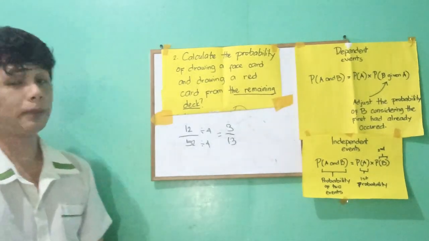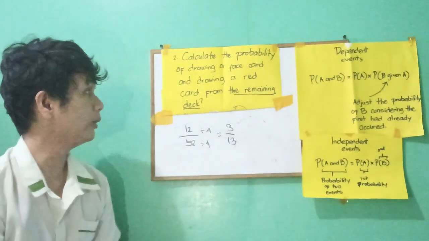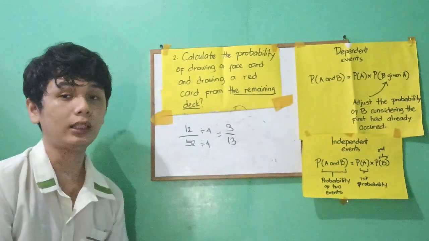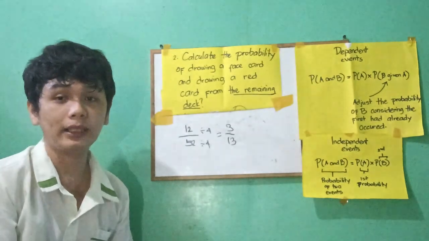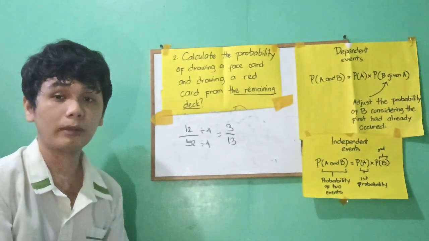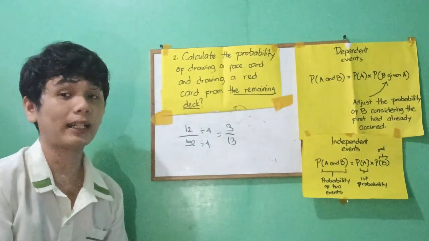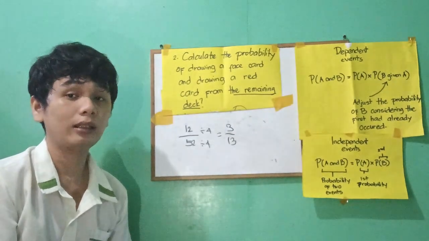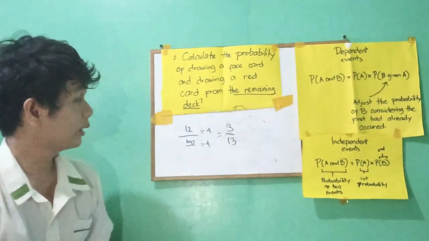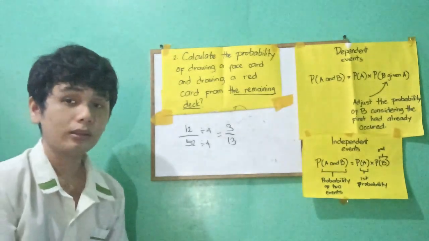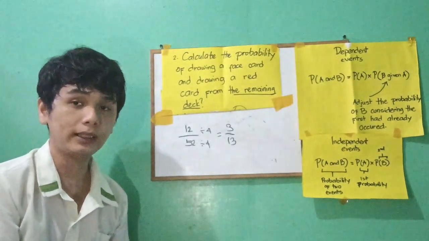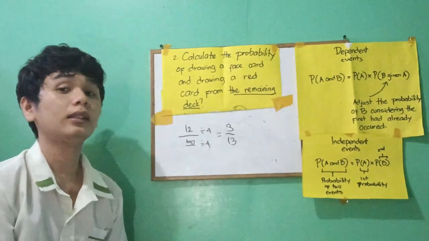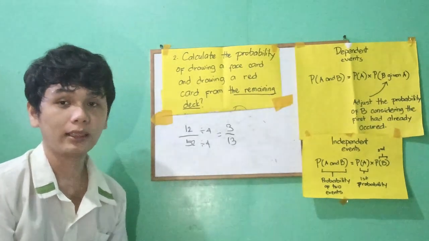Now let's proceed to the next event, which is drawing a red card from our remaining deck. Based on the formula, the probability of a dependent event, the probability of 2 events, is equal to the probability of the first event times the probability of the second event given the first event. From the first event, we need to deduct 1 from the sample space because we already took one card from the deck.